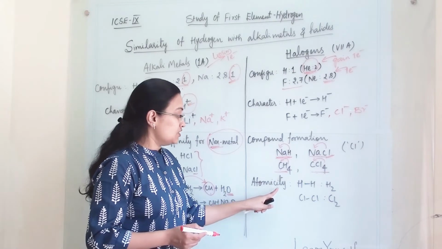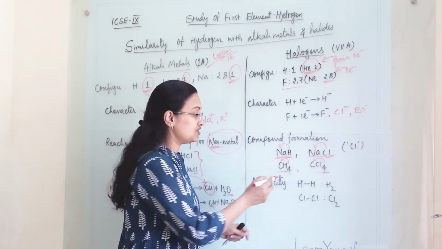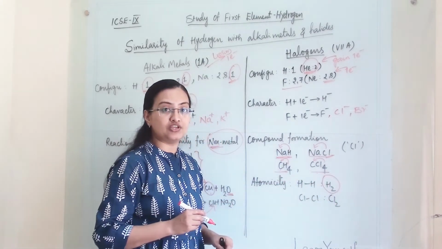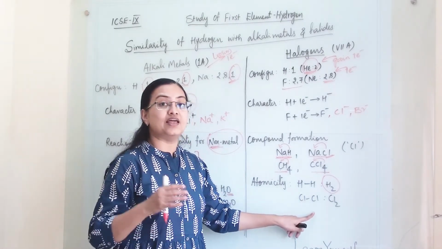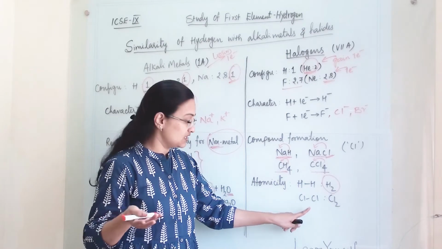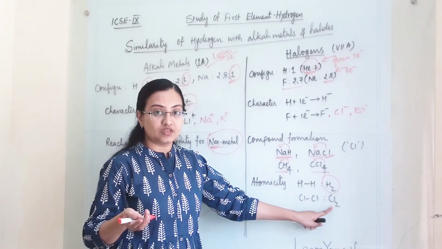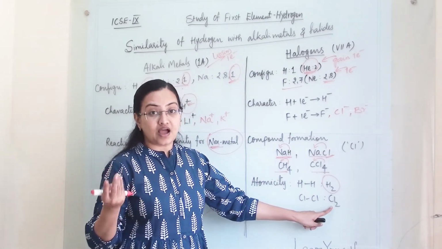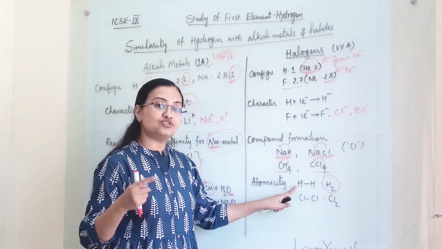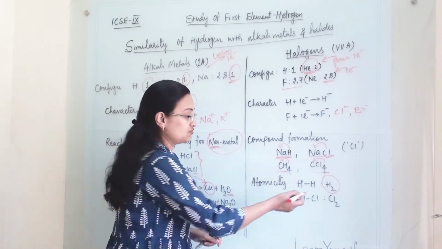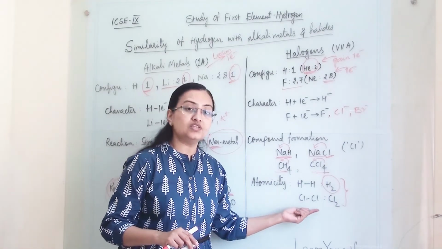Now atomicity. Hydrogen will form a covalent bond with another hydrogen and give us the hydrogen molecule, and hydrogen's atomicity is 2. It is the same as how halogens form molecules: Cl, Cl covalent bond, and it becomes Cl2, Br2 and I2. So the halogens' atomicity is also 2, and hydrogen's atomicity is also 2. So hydrogen shows similar character in atomicity with halogens.